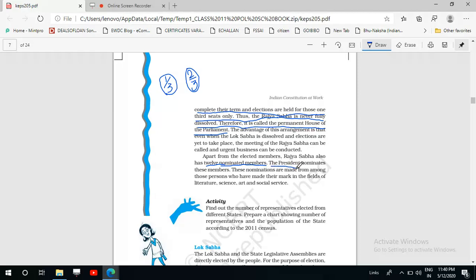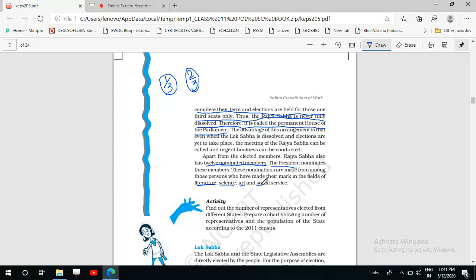And on what basis does the president nominate the members to the Rajya Sabha? The president nominates those persons who have made remarkable achievements in the field of literature, science, art, and social service. These are the criteria: either in the field of literature, or in science, or in art, or in social service.